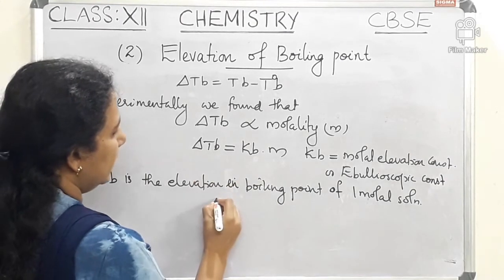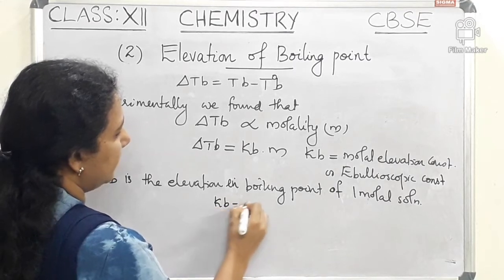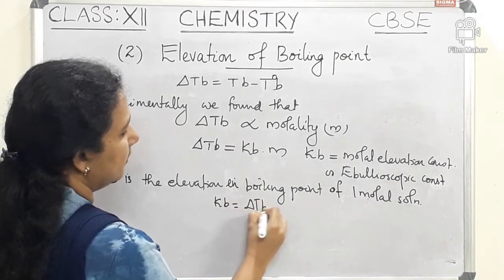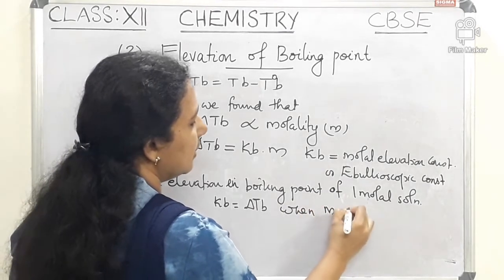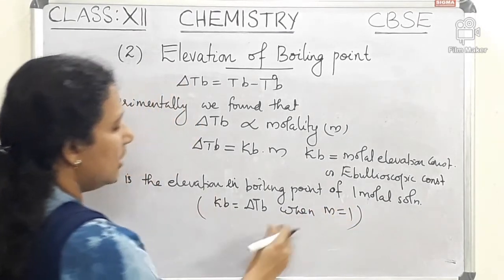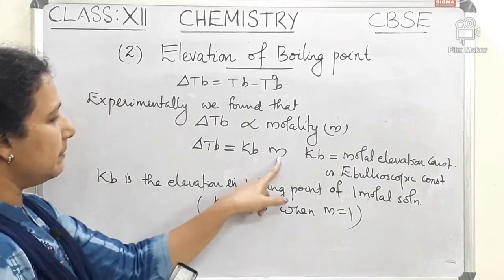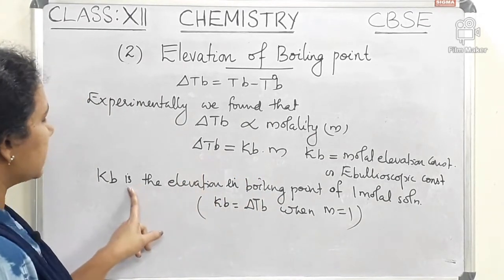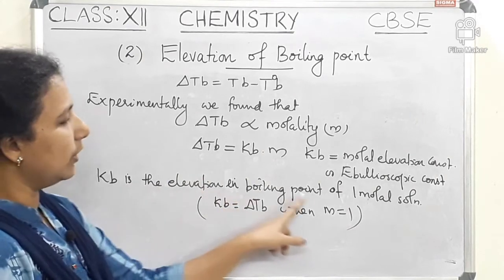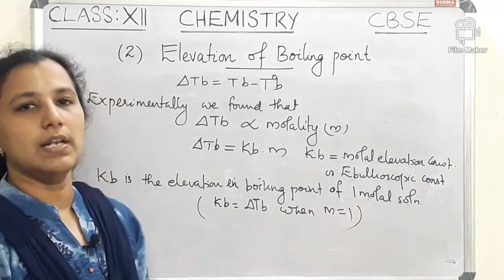That means Kb equals delta Tb when molality equals 1. So when m is equal to 1, Kb is equal to delta Tb.